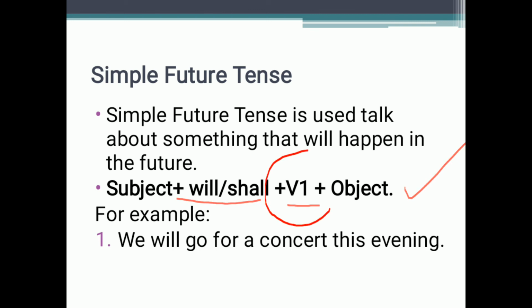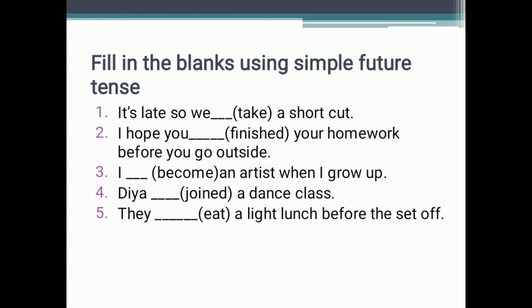Every time for future, we are using the first form of verb with will or shall for the simple future tense. Like, we will go for a concert this evening. This evening means we are talking in the morning. I am telling you in the morning that this evening, today's evening, we will go. Now the present is morning, and evening has not arrived yet, so evening will come. So in the evening we will go. Will is the helping verb used, and go here is the first form of verb. We will go for a concert this evening.